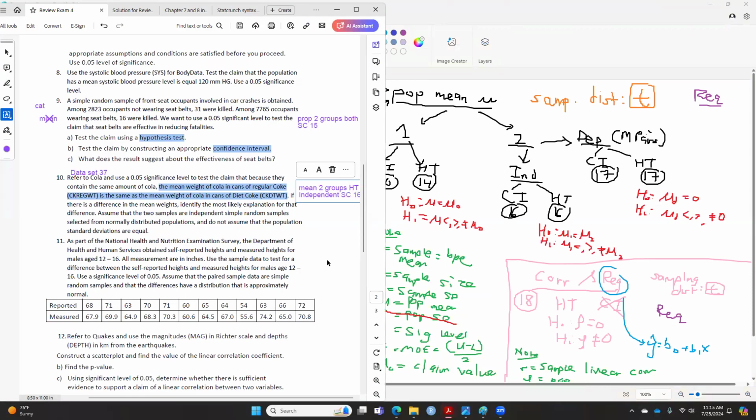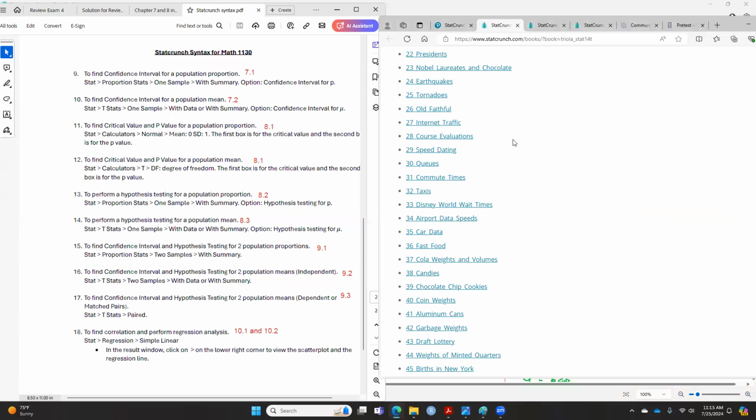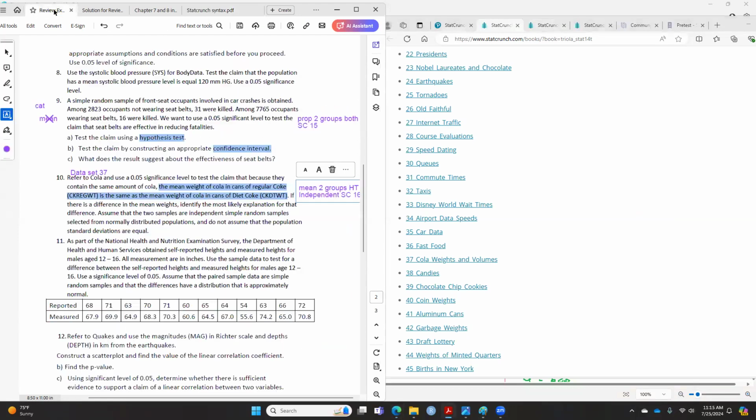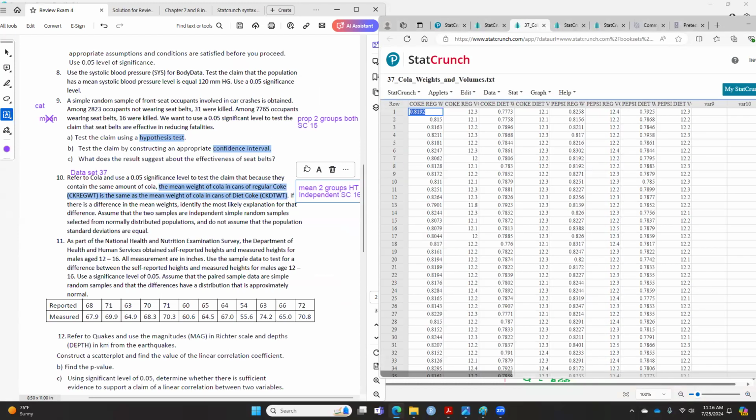StatCrunch number 16. 16 in this case is telling us to do stat, t-stat. Before that, I need to open up the data. In this question, they don't tell you which data set to use, but in the test, I will say data set 37 because that is the Coke data in this case. So open that, and then you go to number 16.